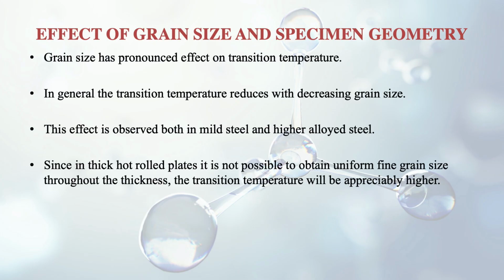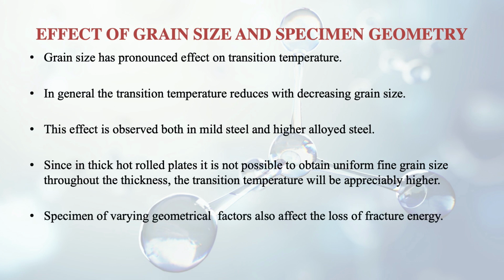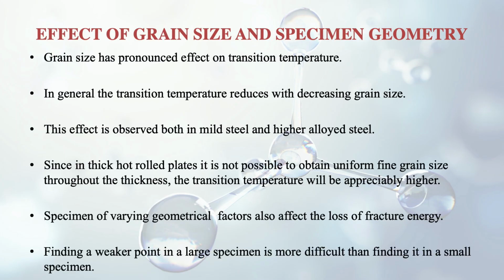Similarly, in thick hot rolled plates, it is not possible to obtain uniform fine grain size throughout the thickness. So the transition temperature will be appreciably higher. Also, specimens of varying geometrical factors affect the loss of fracture energy. It is very well known that finding a weaker point in a large specimen is more difficult than finding it in a small specimen.